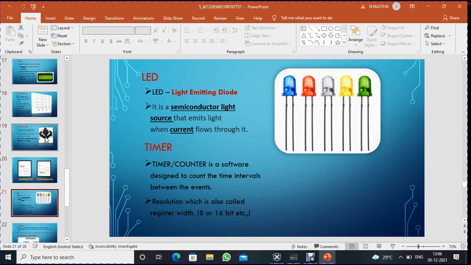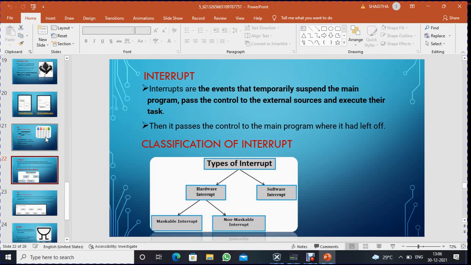LED. LED stands for light emitting diode. It is a semiconductor source that emits light when current flows through it. Timer. A timer is used to count the time interval between events. Resolution is also called the register width. Interrupt. Interrupts are events that temporarily suspend the main program, pass the control to the external source, and execute their task. Then it passes the control back to the main program where it had left off.